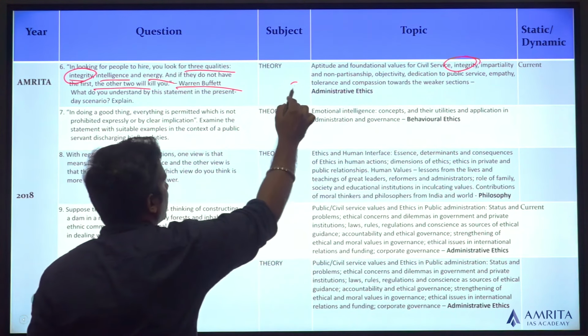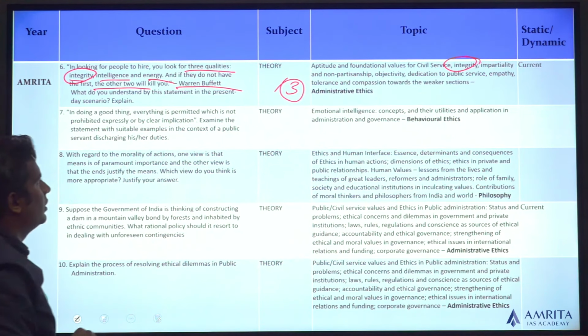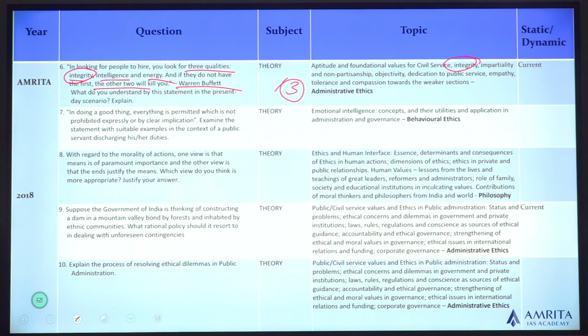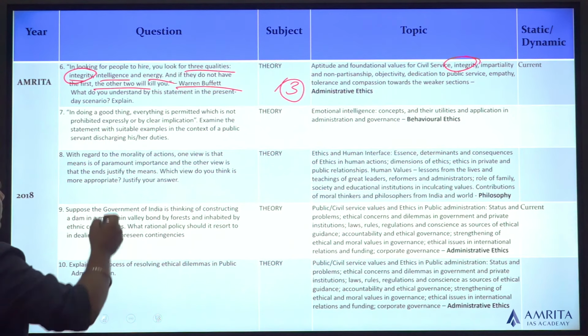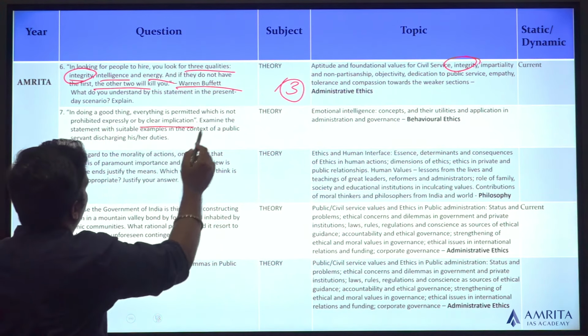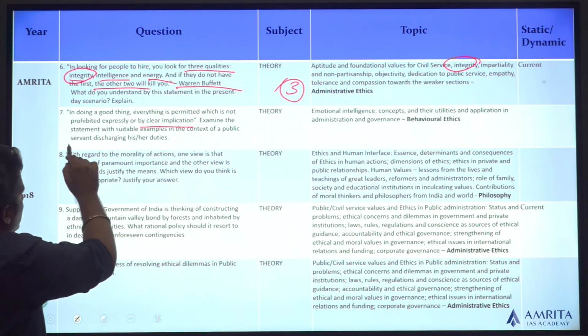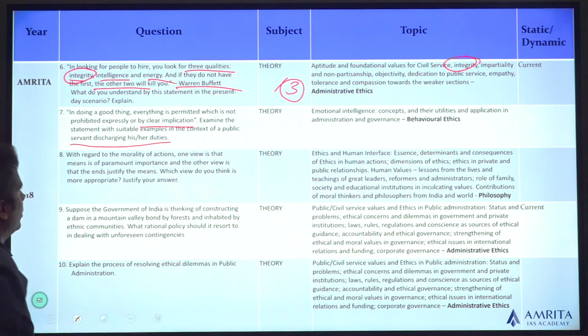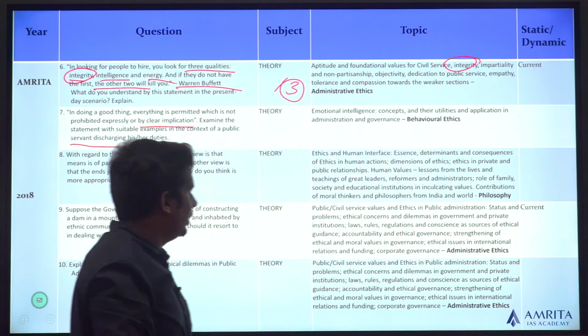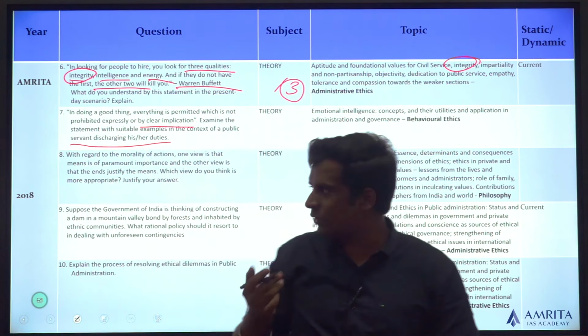Topic number 3, administrative ethics or behavioral ethics. You can consider it both. Doing a good thing, everything is permitted which is not prohibited expressly or by clear implication. Examine the statement in the context of a public servant discharging his or her duties. So they say, take the quote, understand the quote.